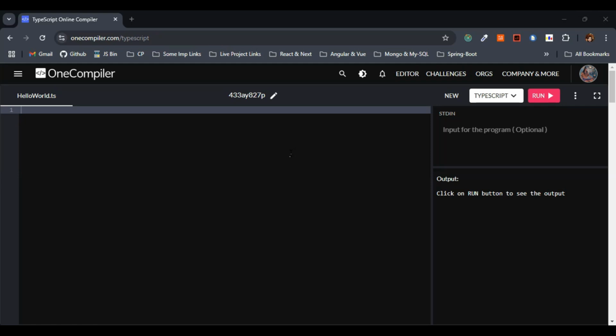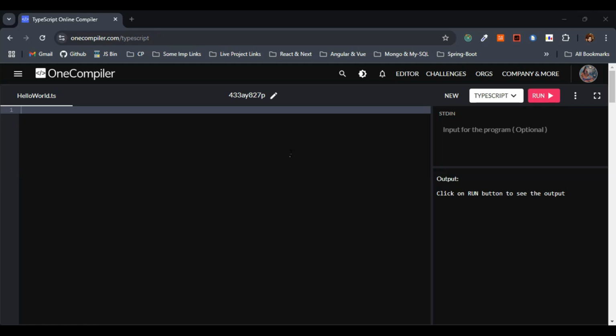After installing TypeScript, the file name has to end with .ts or .tsx, right? Then let's discuss the first topic, type inference.